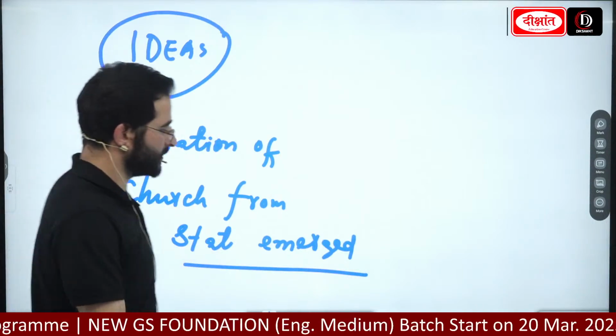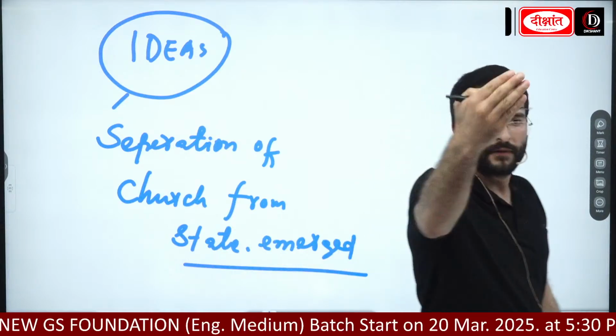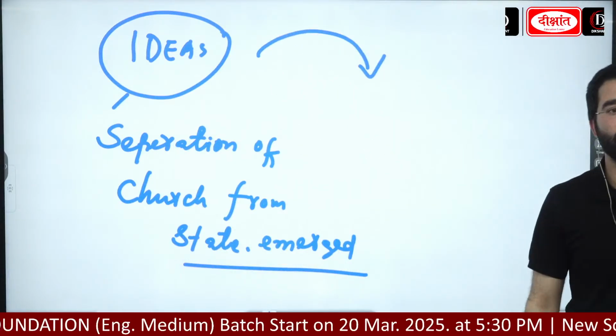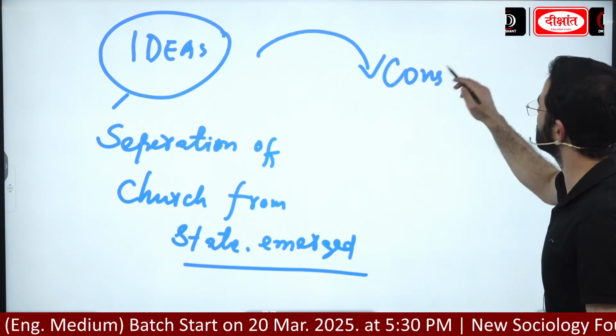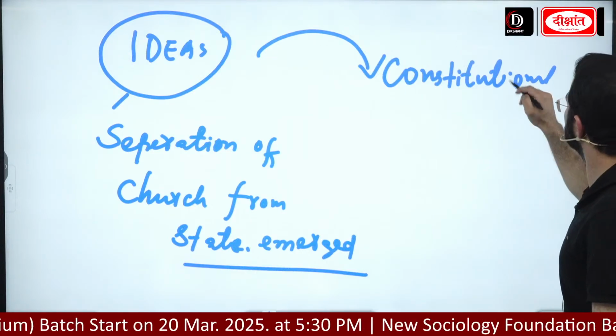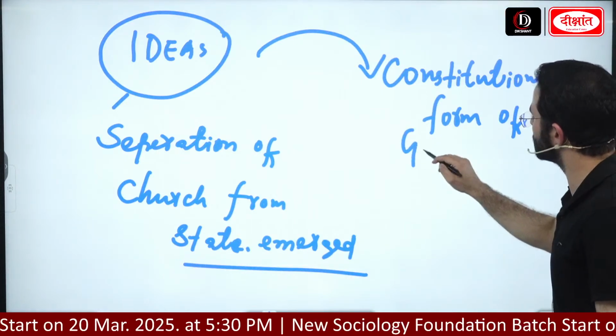Separation of church from state emerged. Okay. One more idea, guys. We can see the constitutional form of government that also emerged. Constitutional form of government emerged.